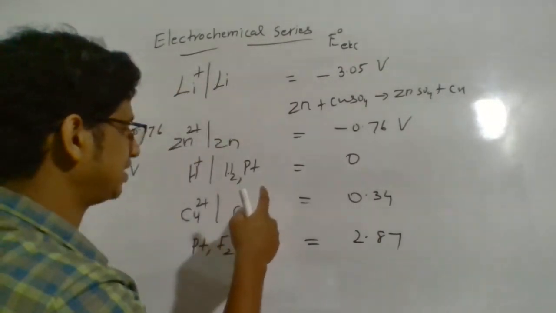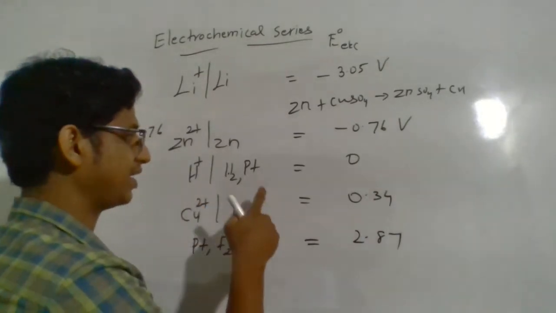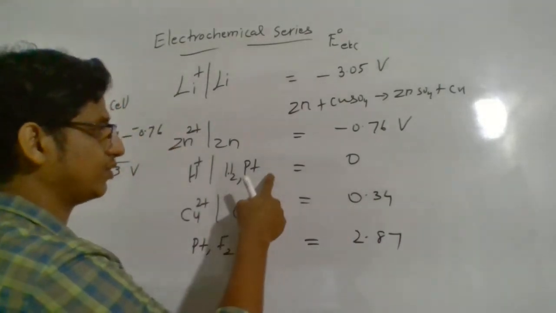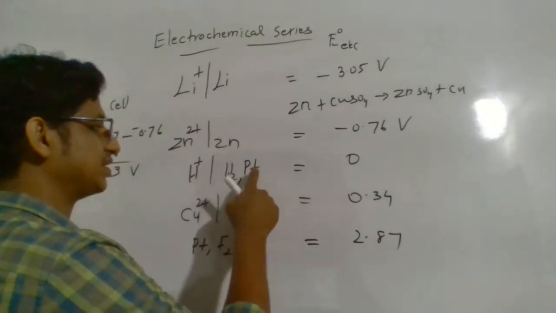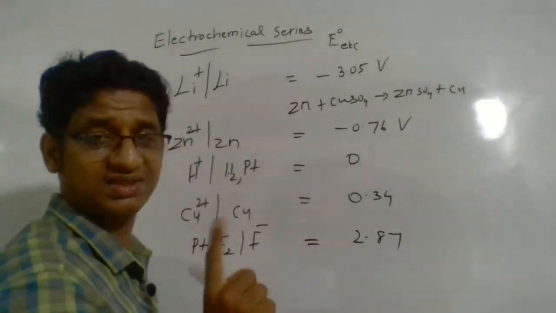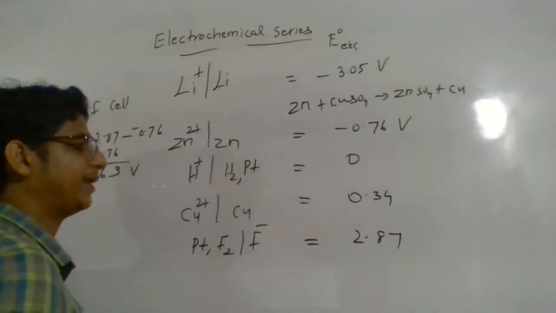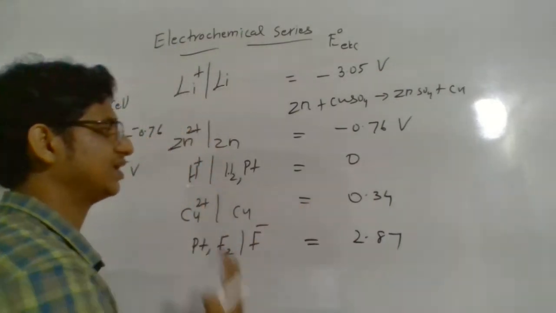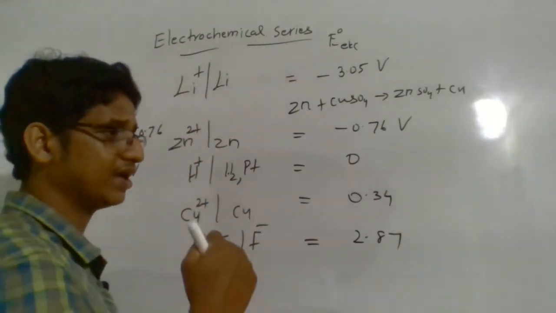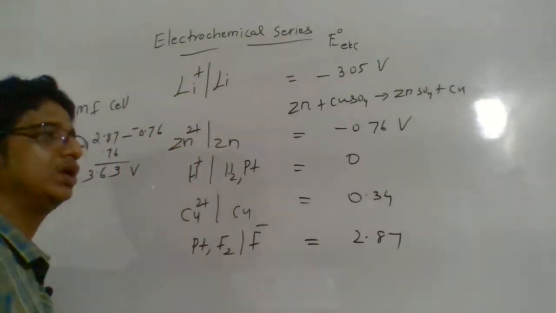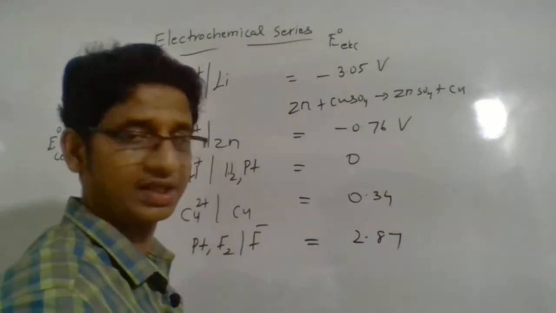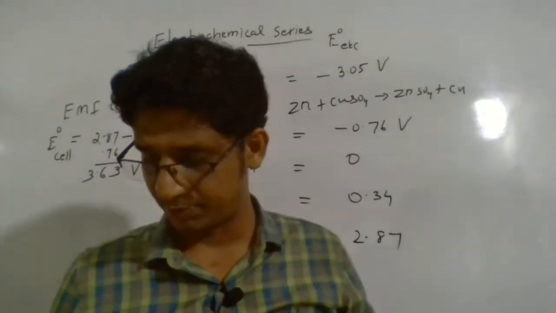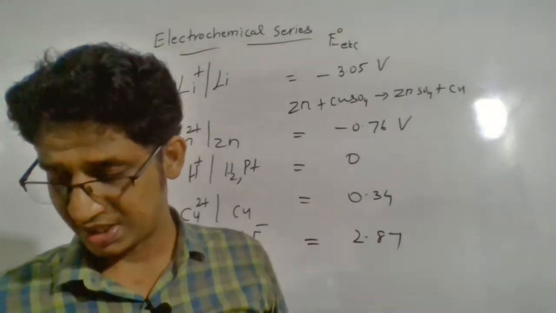definitely releases hydrogen gas when it reacts with an acid. Now think, copper does not produce hydrogen gas when it reacts with acid, because copper has a higher reduction potential value compared to hydrogen. So if copper undergoes reduction, hydrogen has to undergo oxidation, which means hydrogen gas is not produced. That's the way you can compare which metal will produce hydrogen gas. If a metal has a positive reduction potential value, it does not produce hydrogen gas, while a metal with a negative reduction potential value will definitely produce hydrogen gas when treated with dilute acids.